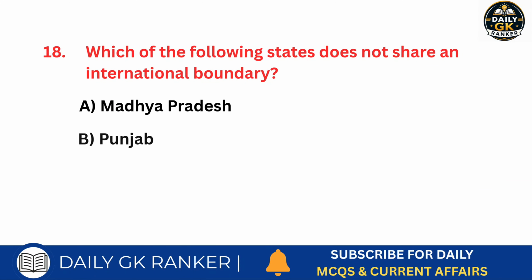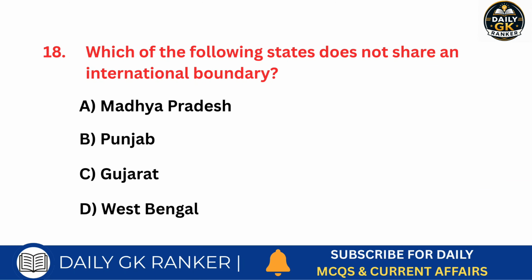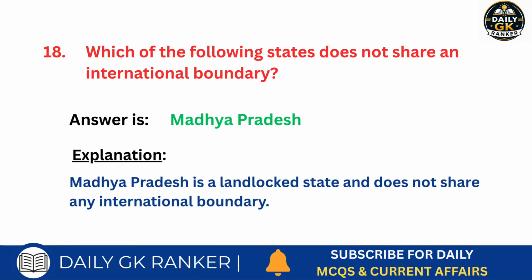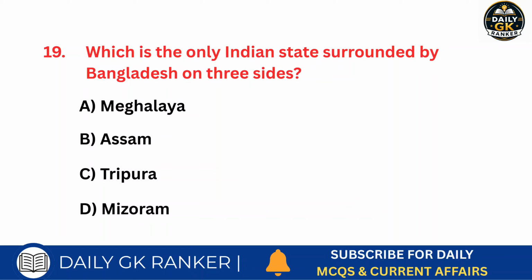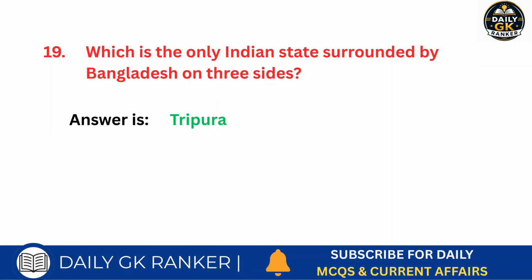Which of the following states does not share an international boundary? Answer is Madhya Pradesh. Which is the only Indian state surrounded by Bangladesh on three sides? Answer is Tripura.